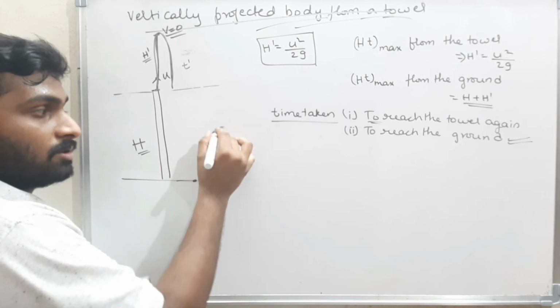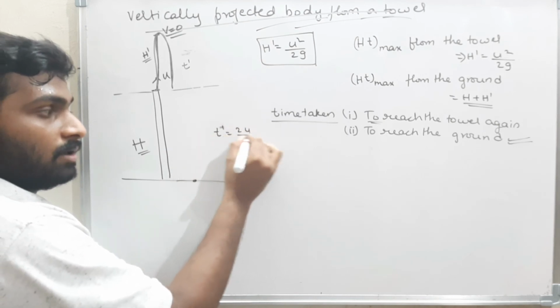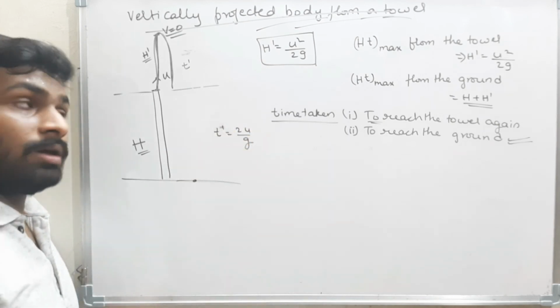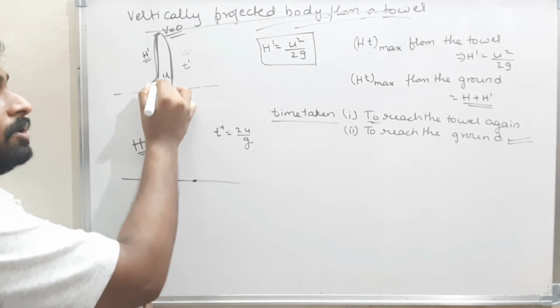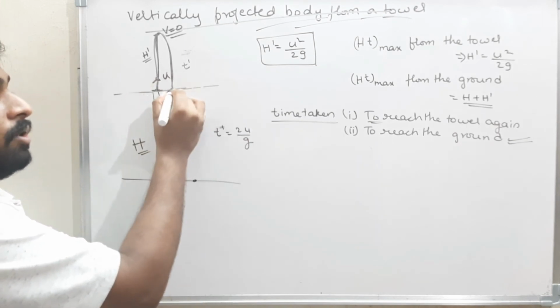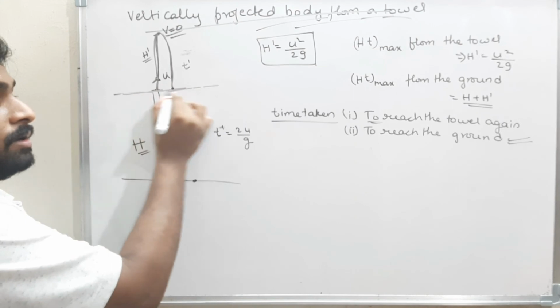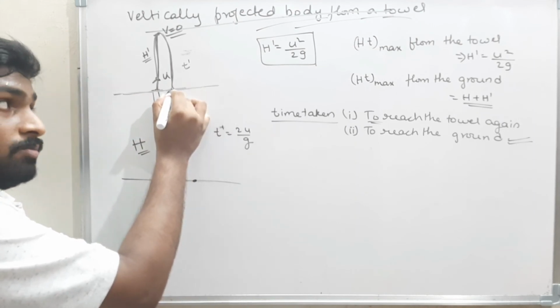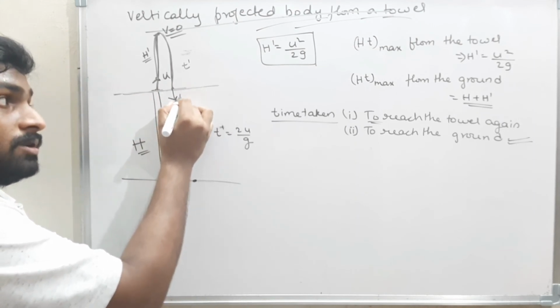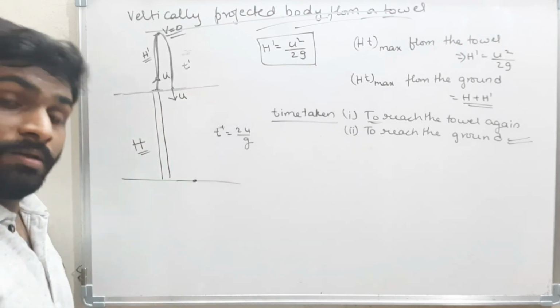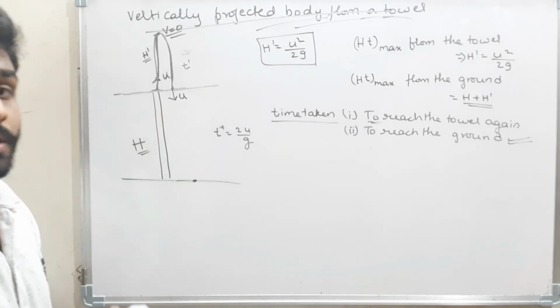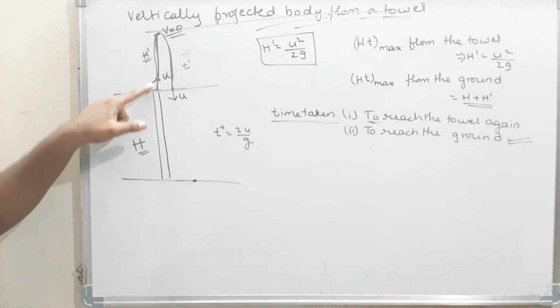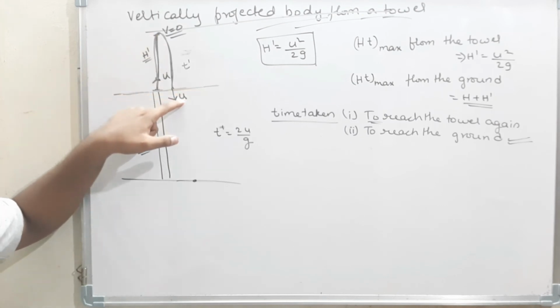Therefore t dash is 2u by g. Okay. Now I am projecting the body with velocity u. When the body is crossing this level, with what velocity will it cross this point? That is with the velocity u. If I am projecting the body upwards with a velocity u, the body will cross this reference line with a velocity u.